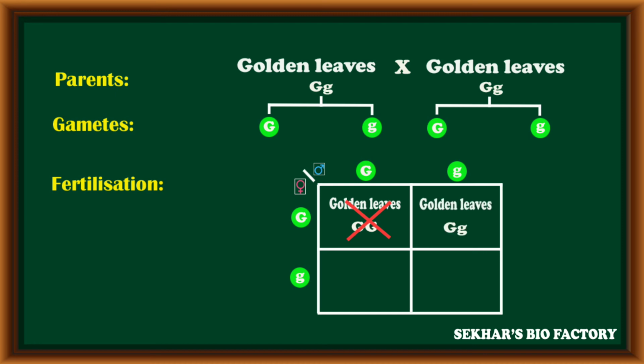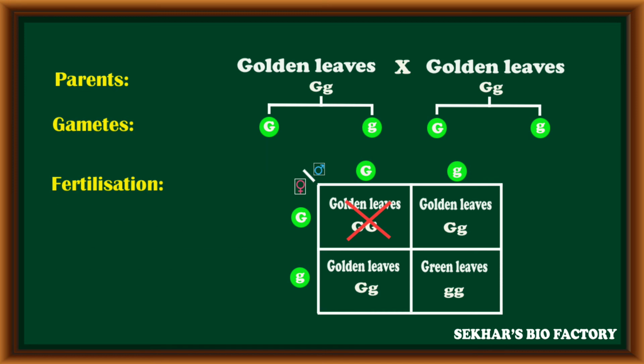The next combination is golden leaves expressed with heterozygous capital G small g alleles. The next individual also has golden color leaves with the capital G small g heterozygous condition. The last individual has green leaves with small g homozygous recessive condition.